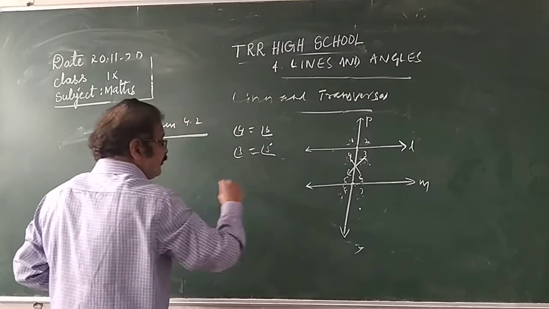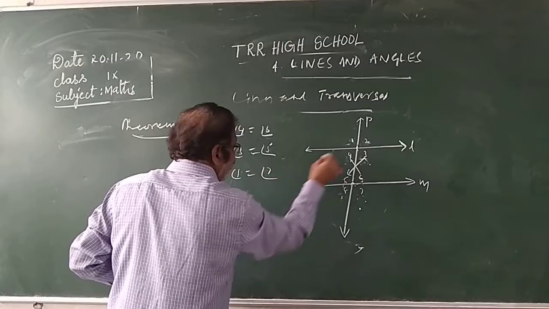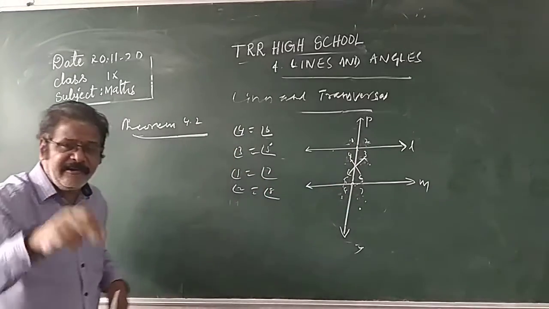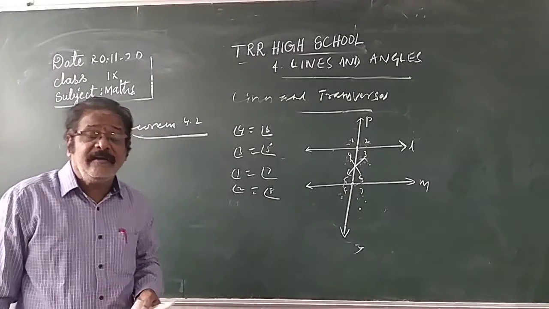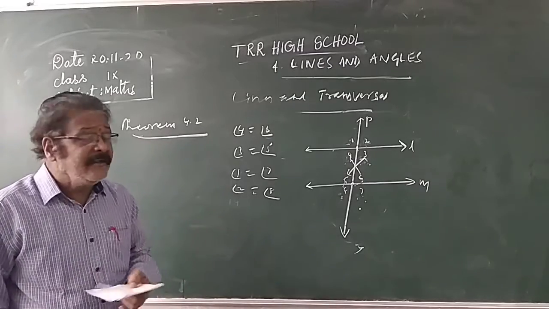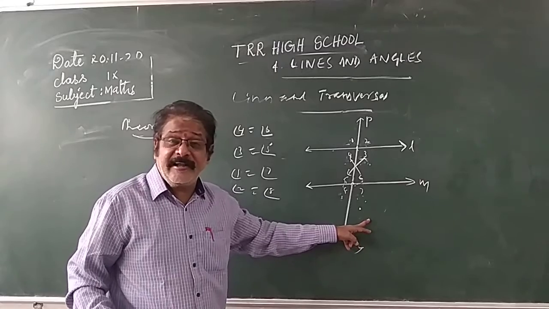This is interior. Exterior alternate angles: angle 1 is equal to angle 7, angle 2 is equal to angle 8. Alternate means, as I just told you, opposite angles. Theorem 4.2 is: if a transversal intersects a pair of parallel lines, then each pair of alternate angles are equal.